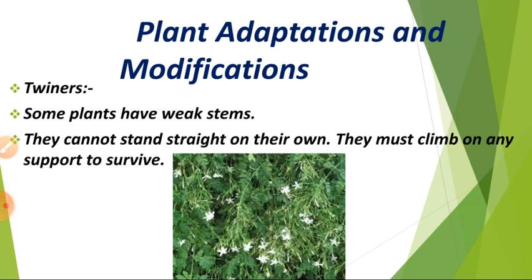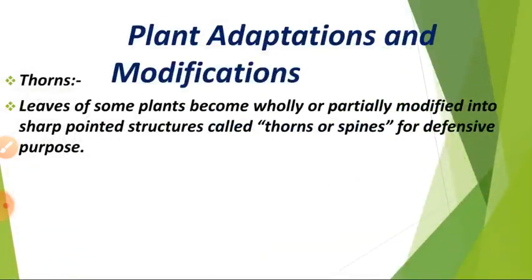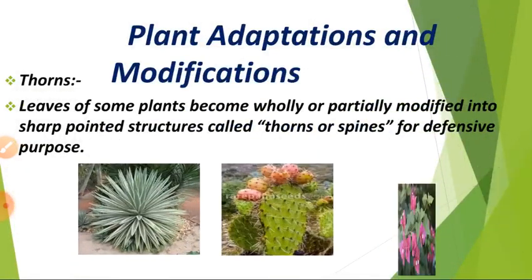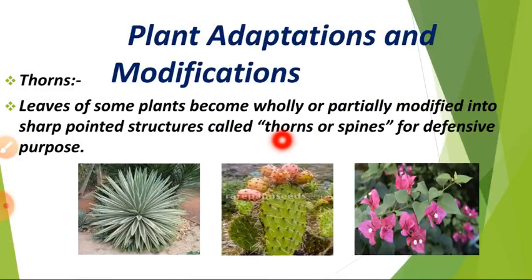Tendril means it is a coil-like structure. It needs support from another plant to survive. And here, those plants which have weak stems cannot stand straight, so they need support from any other plant. And thorns. Here the leaves of some plants become wholly or partially modified into sharp pointed structures called thorns or spines for defensive purposes. So here some leaves are modified based on their adaptations. The first picture is agave.